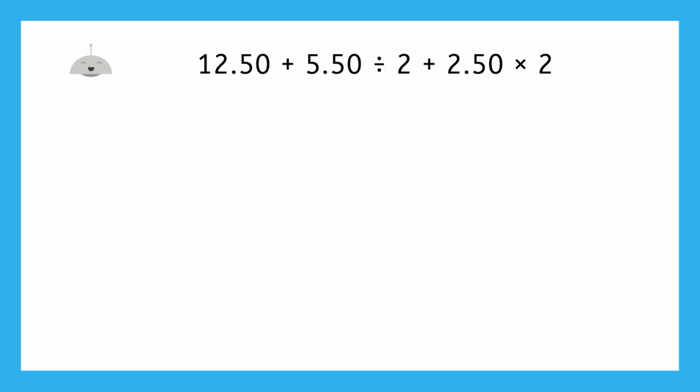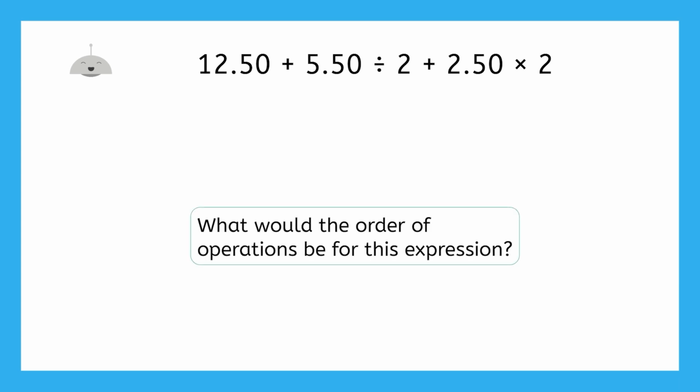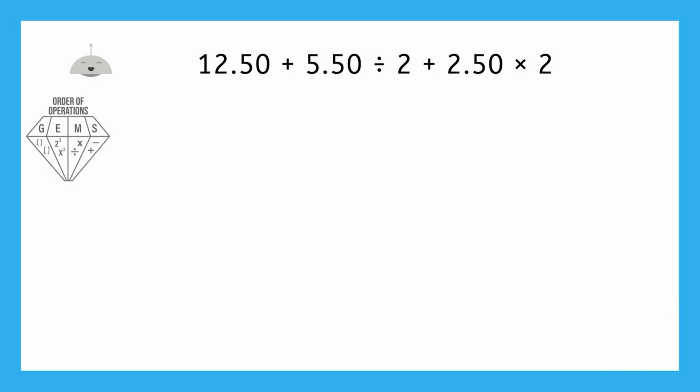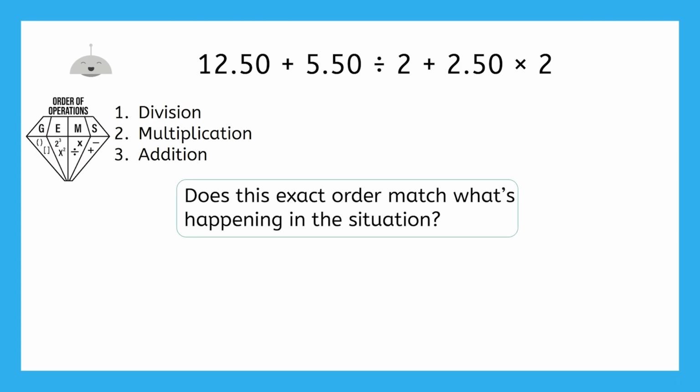We just wrote a complex expression to represent a real-world situation. What would the order of operations be for this expression? Pause here to jot that order down in your guided notes. According to GEMS, we'll do the division and then multiplication since it's from left to right, and then the addition. But let's make sure this exact order matches what's happening in the situation.